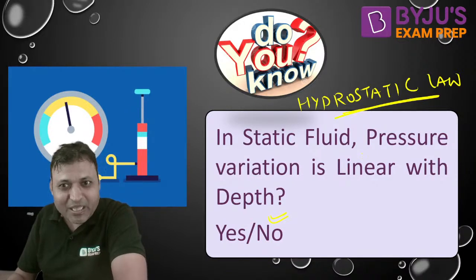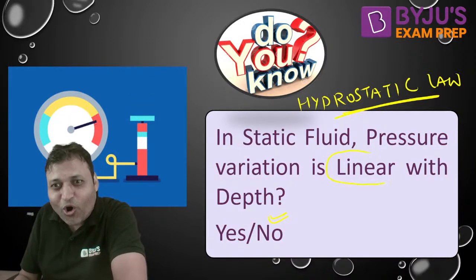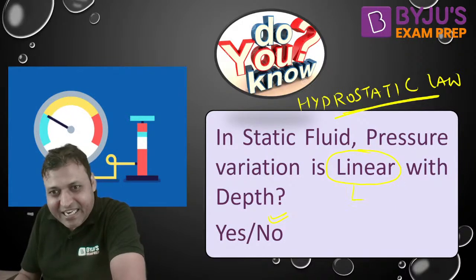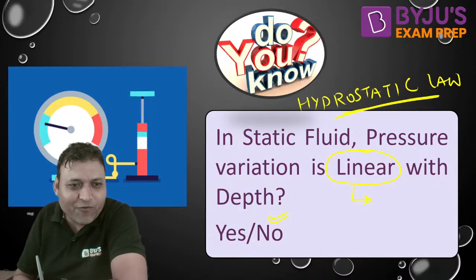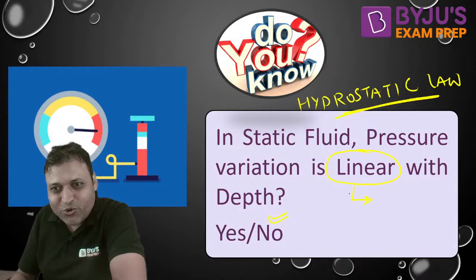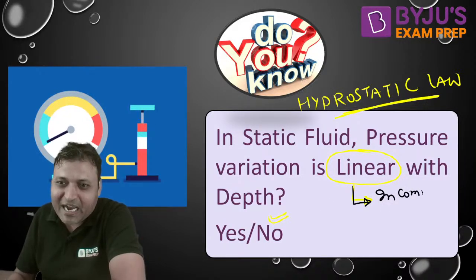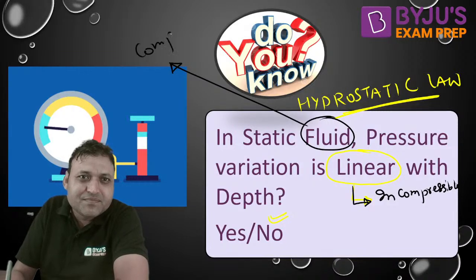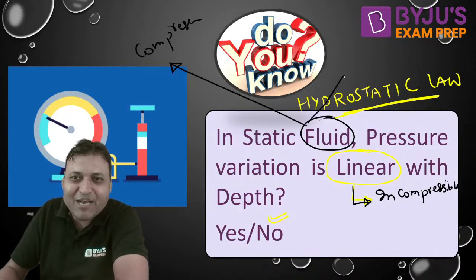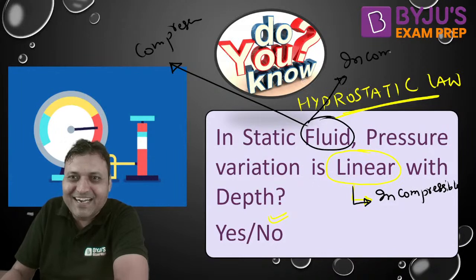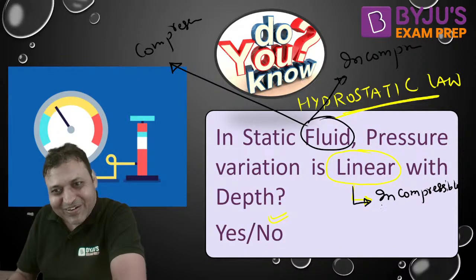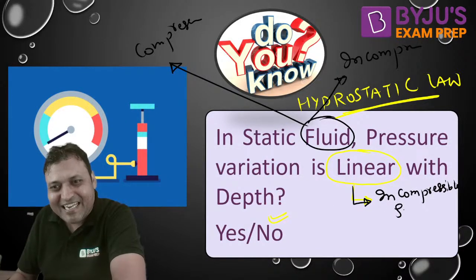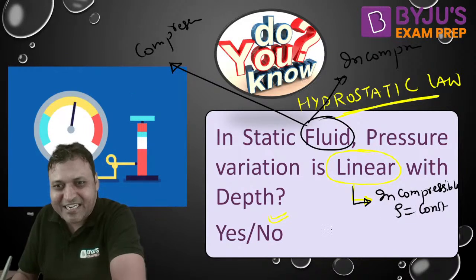In the static fluid, the pressure variation is not always linear. It is linear for incompressible fluid only. Do you guys remember it or not? When we talk about a fluid, it can be compressible as well as incompressible, isn't it? For incompressible, it is linear. What is incompressible fluid? When the density is constant.